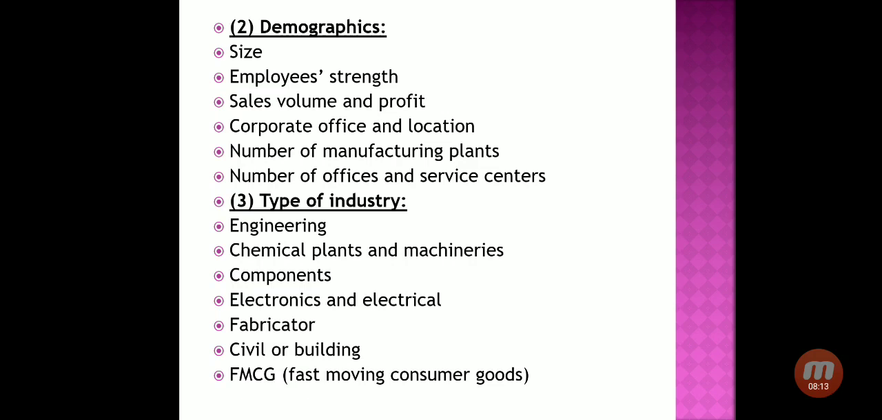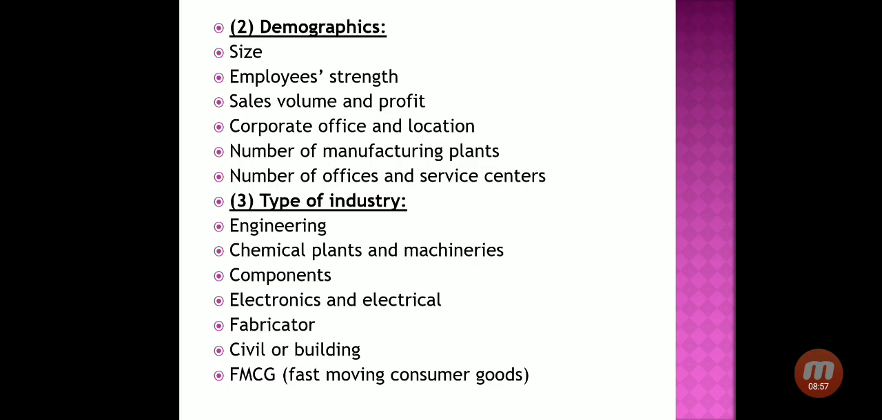Then the second type of segmenting the industrial consumer is demographics, in which the first one is size, means you have to decide the size of your organization, small size industry, medium size or large size. So that can be decided: if the investment is up to 25 lakh rupees, your industry is known as a cottage industry. If the investment is up to 1 crore rupees, your business is known as a small scale industry. If the investment is up to 5 crores, then medium scale, and if the investment is more than 10 crores, your industry is known as a large scale industry. So you have to decide the size of your industry.